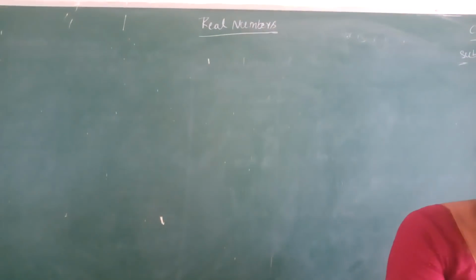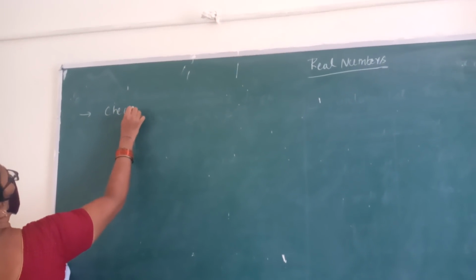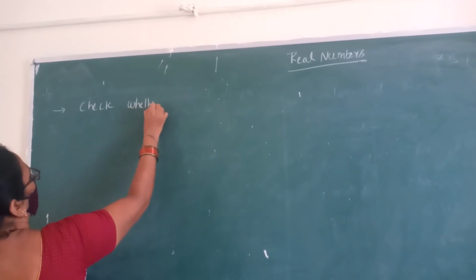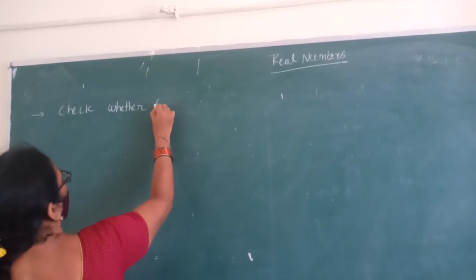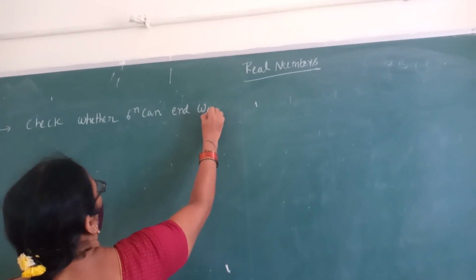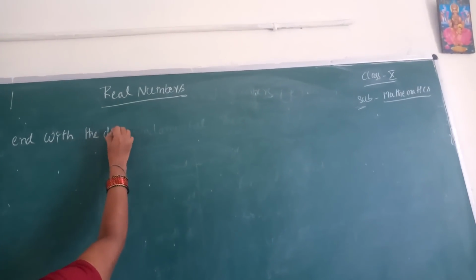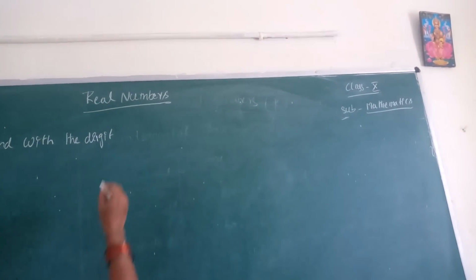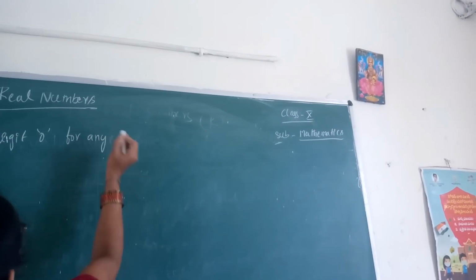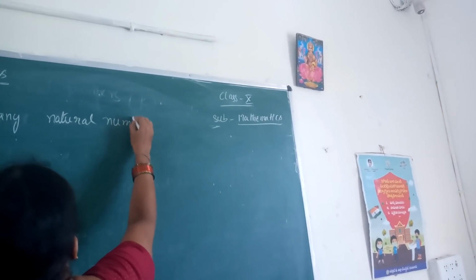Write down one problem. Check whether 6 power n can end with the digit 0 for any natural number n.